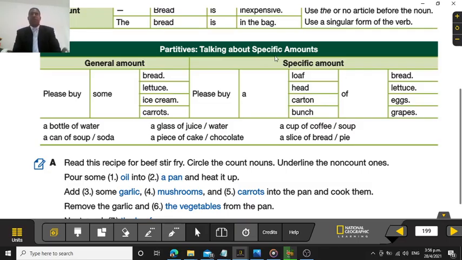Yes, a loaf is countable. That means that we divide it in two pieces, and it's good for us to memorize that part. How can I cut or get a piece of something that is not countable? So like that piece, because a piece can be countable. Get that part. We could say here, and this is the next thing that we have. You put those things in an artifact or in a bowl, and you'll see that you can count the bowl, not what is inside. So here we got a bottle of water. Here, what is countable is the bottle. But yes, if you get a bottle, you fill it with water, then you can count that bottle, not the water. A can of soup, you cannot count soup, but a can, yes, you can count a can.